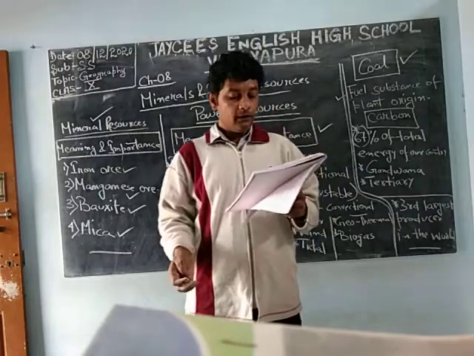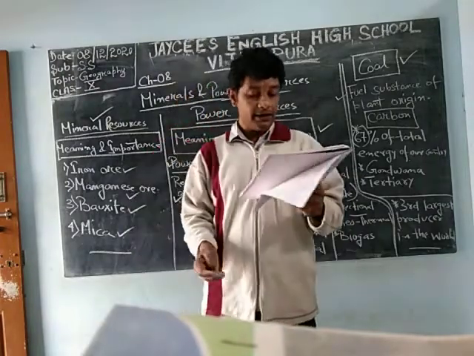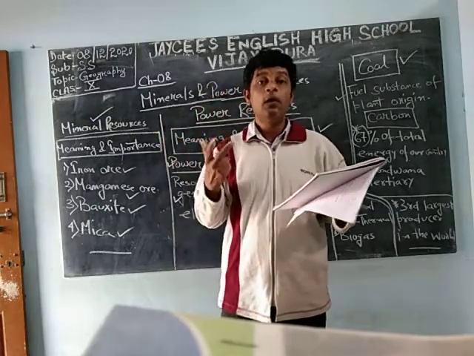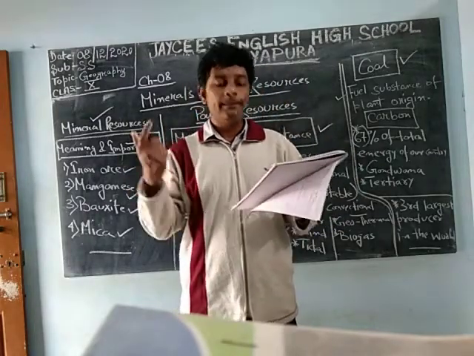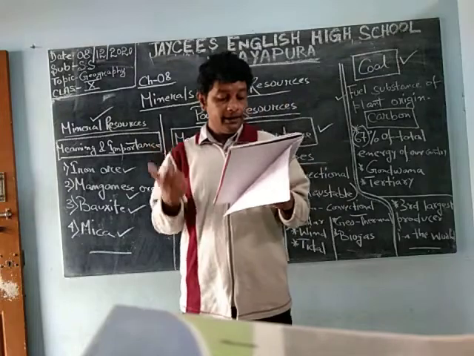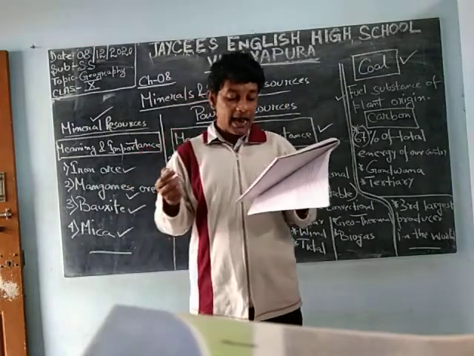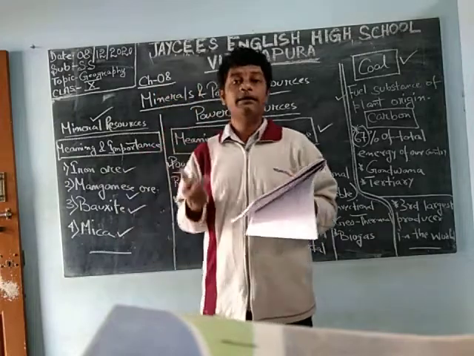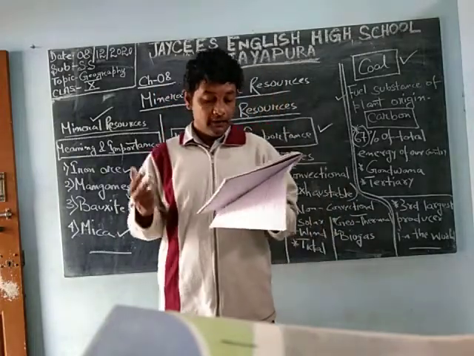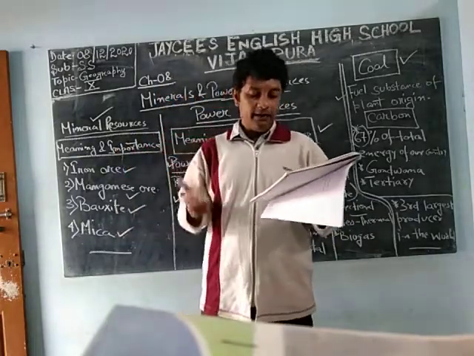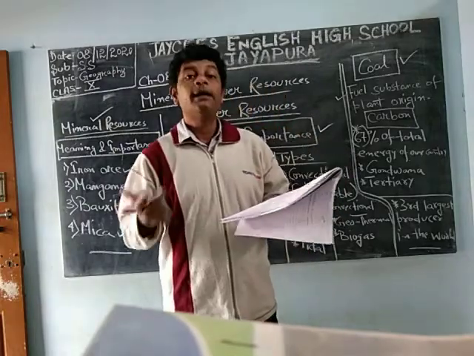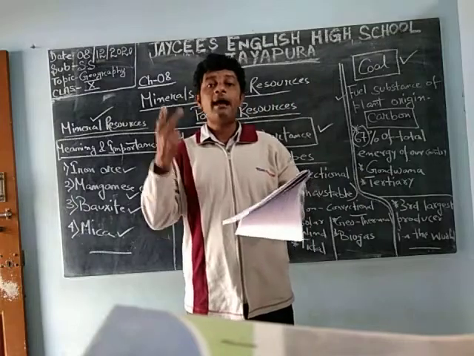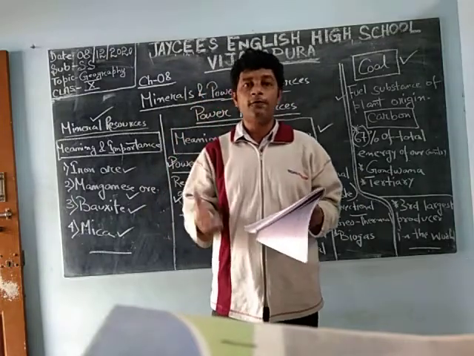Now we will go for the distribution and production. Where do we find coal mainly? In India, coal reserves are located largely in the states of Jharkhand, Chhattisgarh, Madhya Pradesh, Maharashtra, Odisha, Telangana, West Bengal, etc. These are the leading producers of coal, having a huge amount of coal.